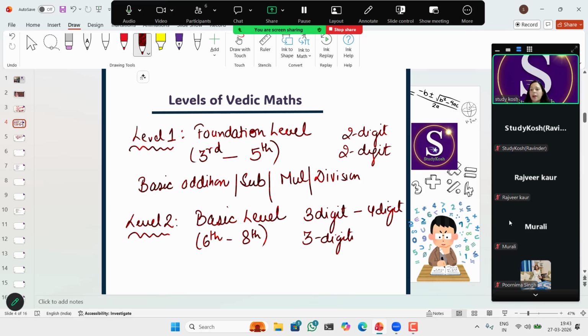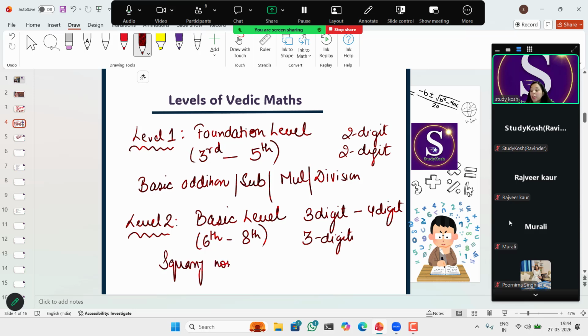And some other shortcuts as well, like table shortcuts, or I can say squaring numbers, cube of numbers, or square root for grade 8th, right? So here what should be our focus? That math is easy and fun. So we have to make that math easy and fun for the students in level 2. That should be our main focus.